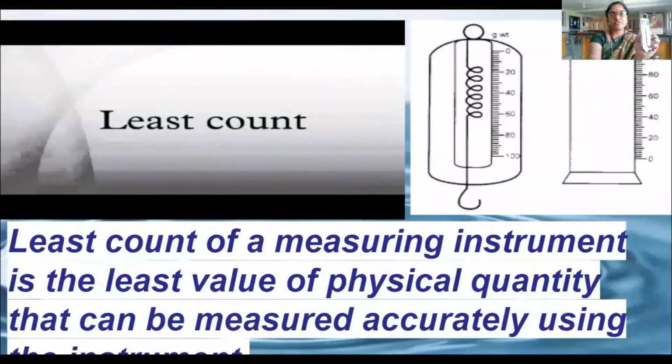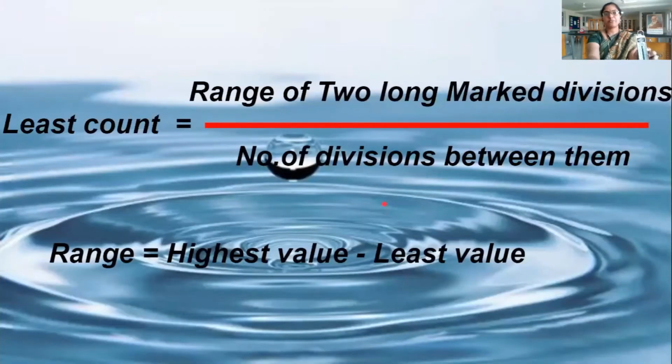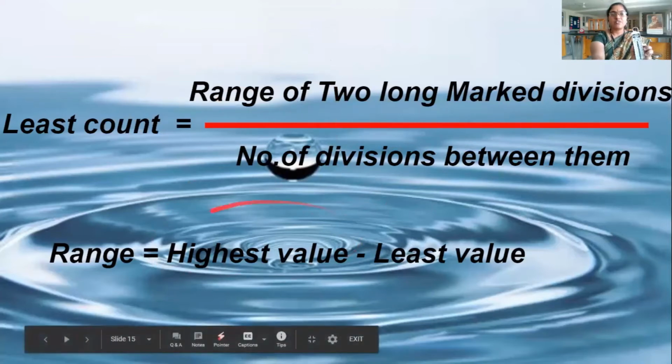Least count means it is the value of each and every division. There is a formula to calculate the least count of a given device. What is the formula? Least count is equal to the range of two long marked divisions divided by the number of divisions between them. So what is meant by range? Range means it is the highest value minus the least value. How to calculate this range or number of divisions?